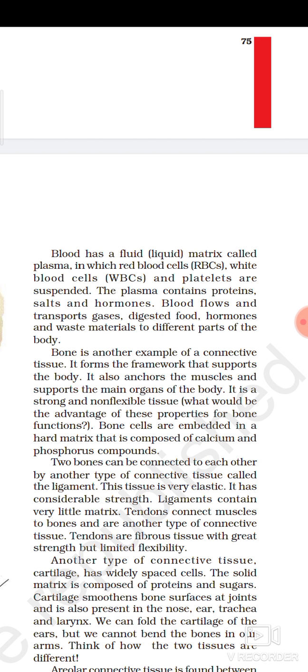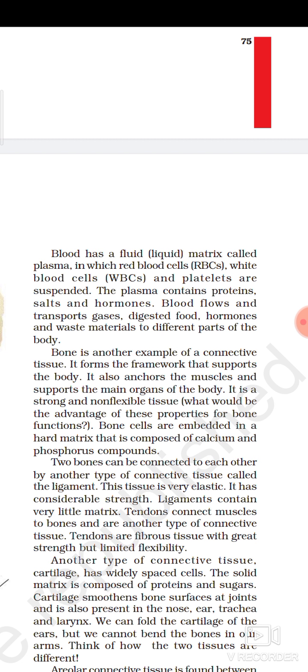What is the function of the RBC? It is to carry the oxygen into our body, as it contains what? Hemoglobin. In the hemoglobin, what is there? Iron is there, and that is responsible to carry the oxygen into our body. WBC, which is called the soldier of our body, fights against disease, against the germs and the foreign materials. Then platelets help in the clotting of blood.